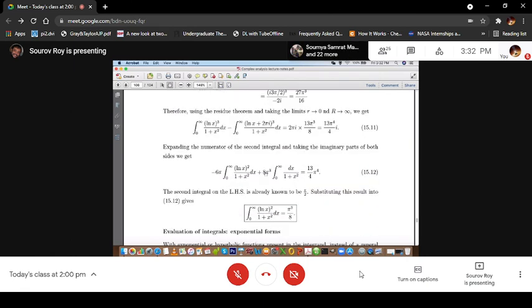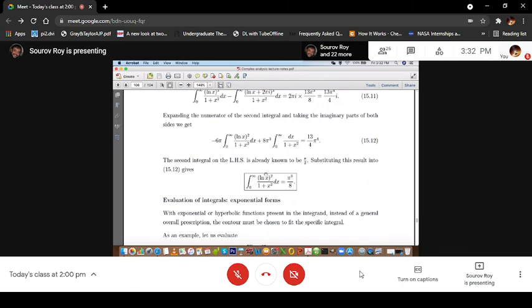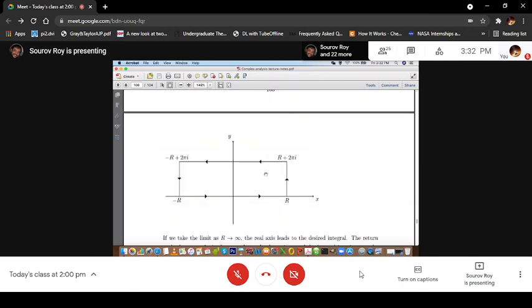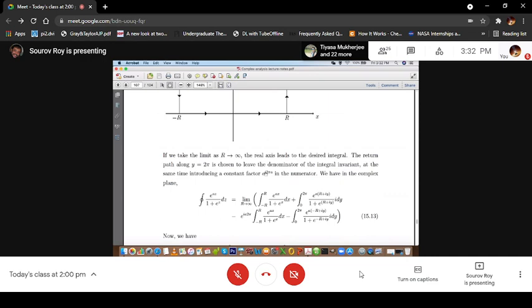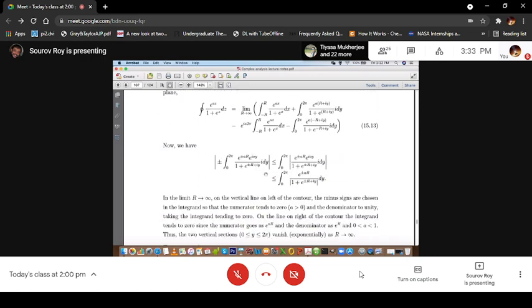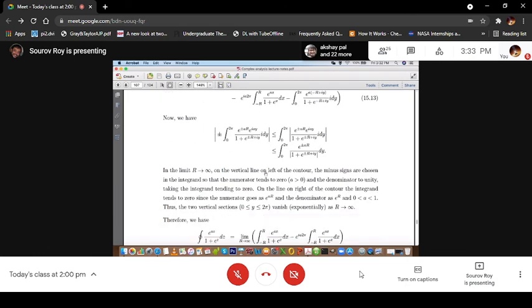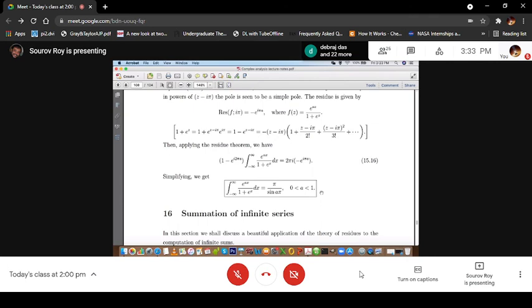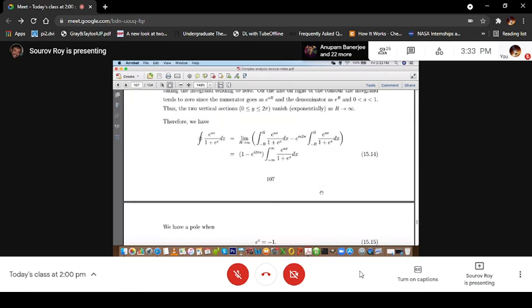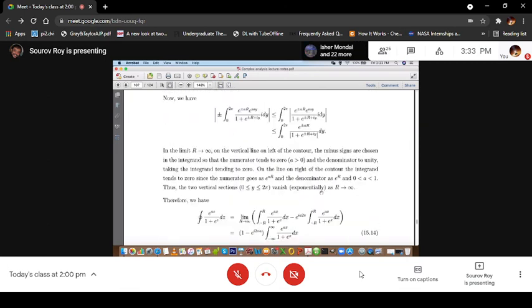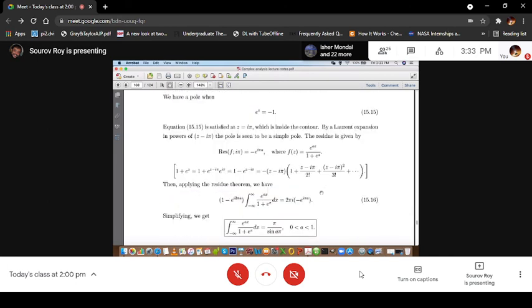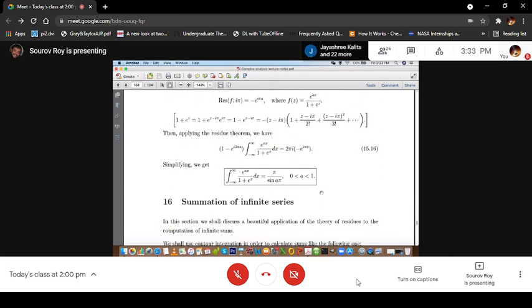Just check one example of evaluation of integrals of exponential form. This is again the one I discussed for the Gaussian integral, very similar to that. So it should not be a problem. This is going to be the syllabus for your end sem exam, because I'll stop here and don't want to go beyond this. I'll supply you notes for the end sem exam up to this. I discussed almost all the essential things. Whichever I could not discuss are very similar. So if you go through it, it should not be a problem, and since you have some time before the exam, you should be able to do it.